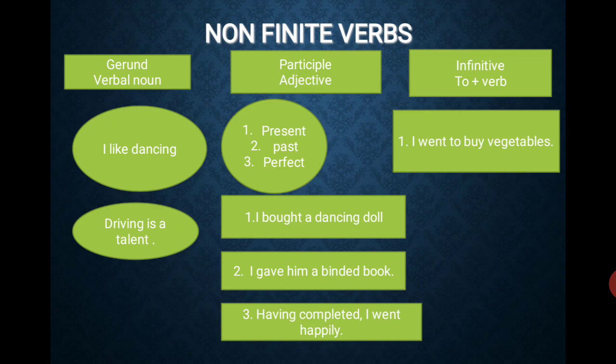And in the second sentence, driving is a talent. So in the second sentence, first of all, you need to identify the verb. Driving is the subject, is is the verb, a talent. So is is the verb in the second sentence.